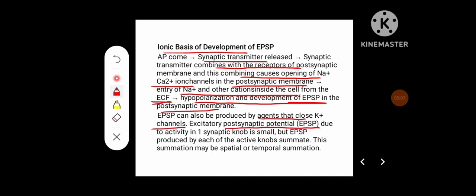Excitatory postsynaptic potential due to activity in one synaptic knob is small, but EPSPs produced by each of the active knobs can summate, and this summation may be spatial or temporal summation.